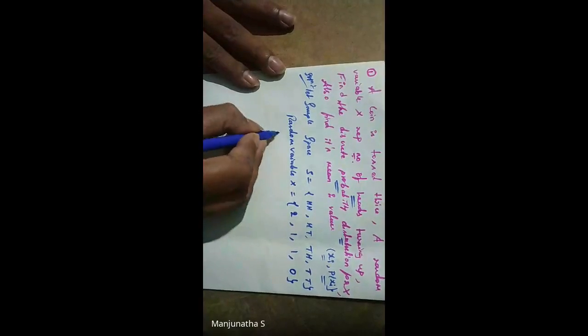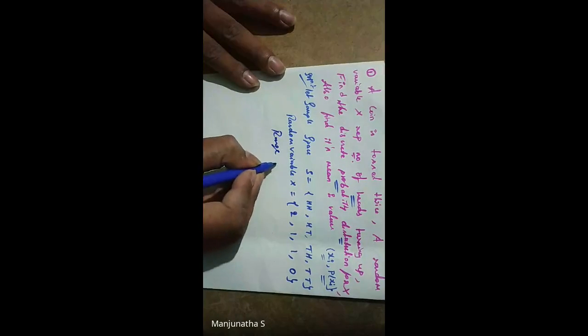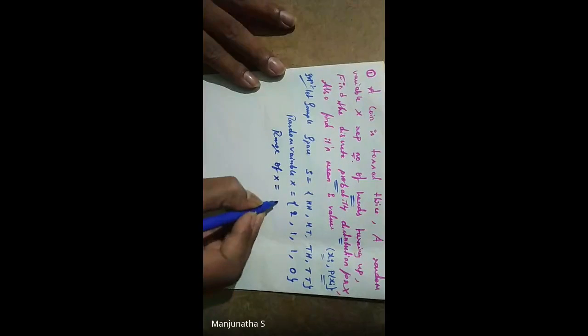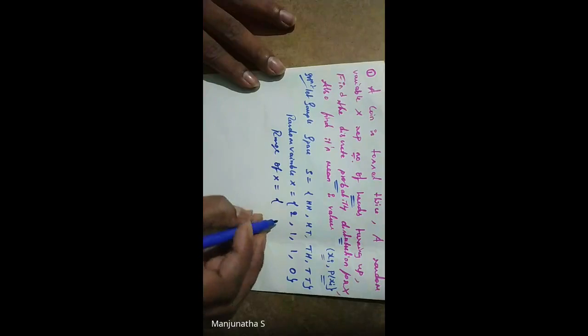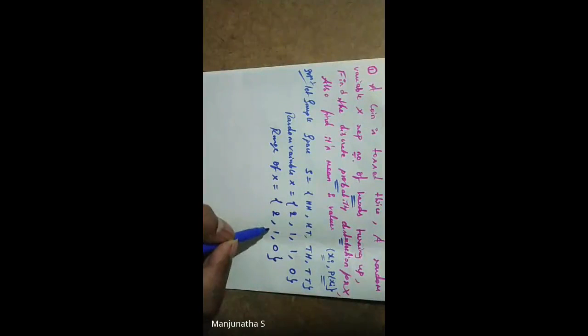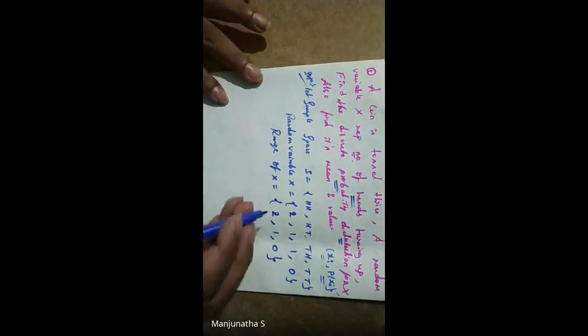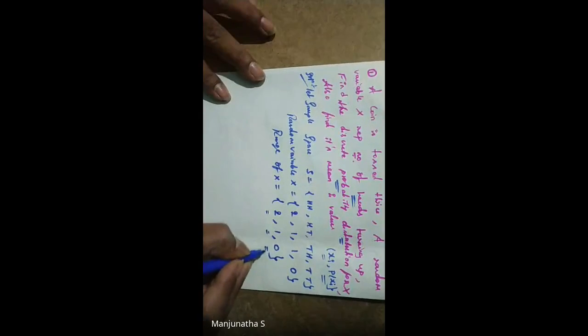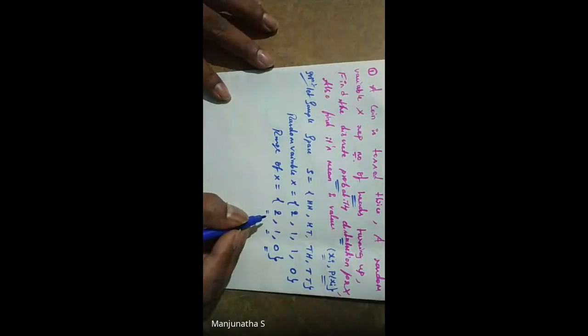Now what will be the range of random variable X? The range is 2, 1, 0. 1 is repeated twice, so we write it only once.